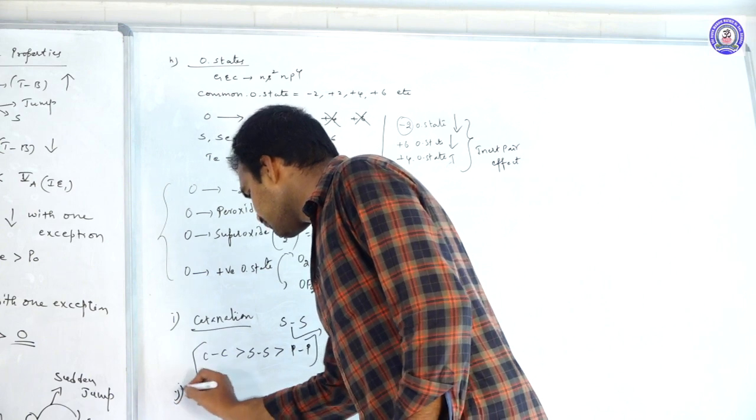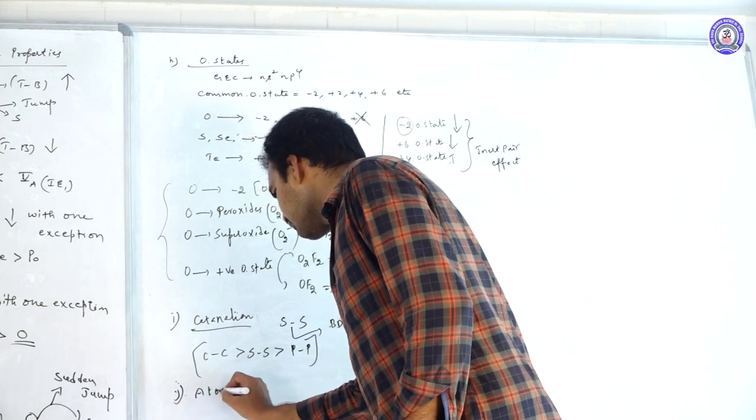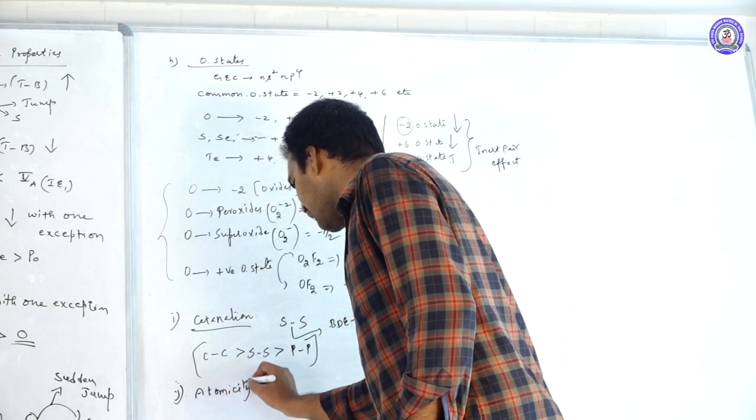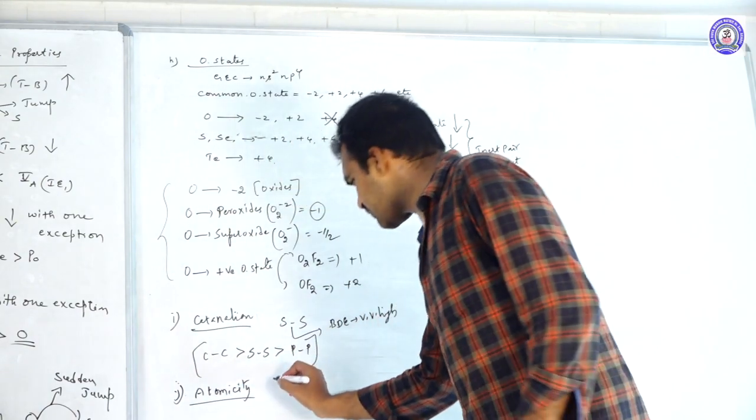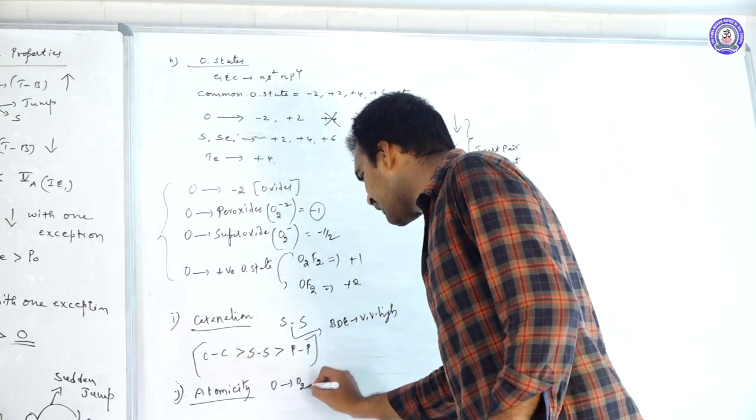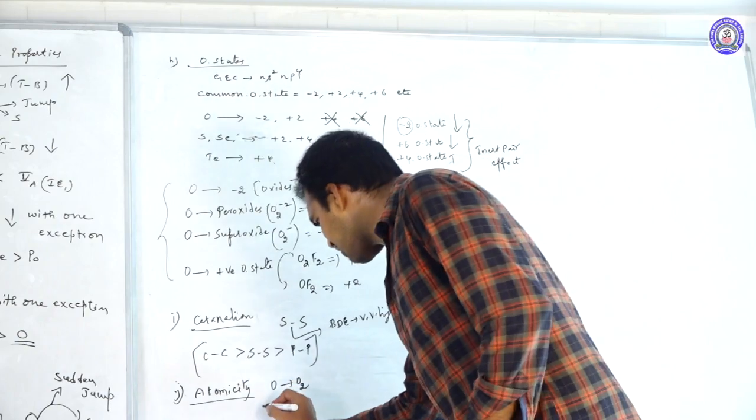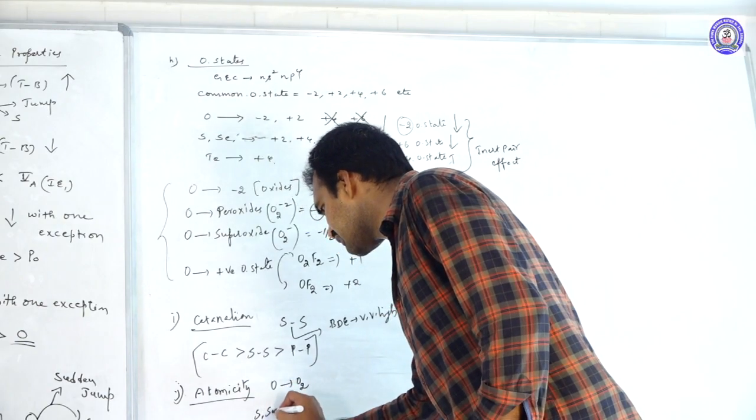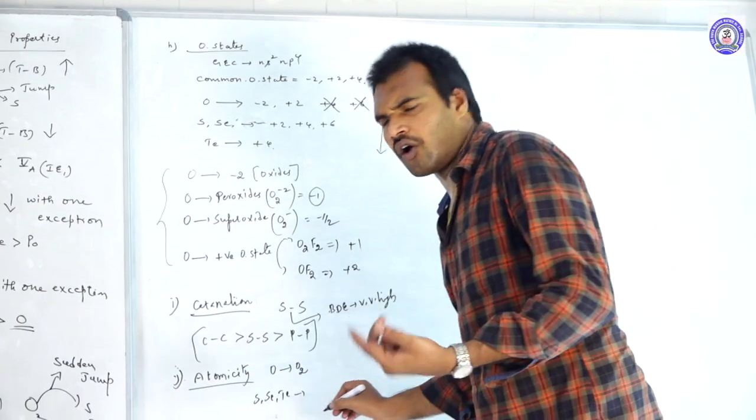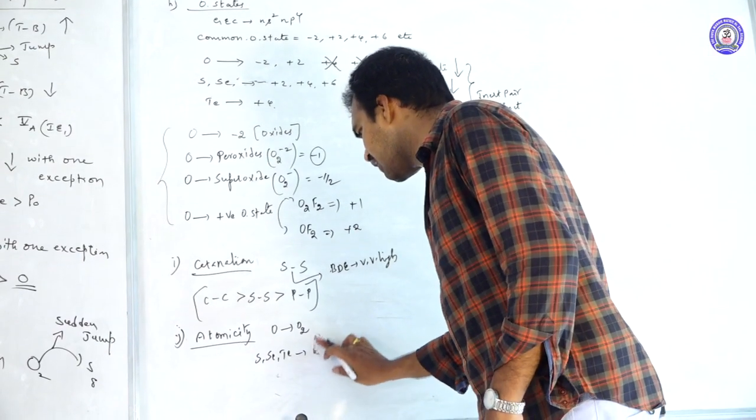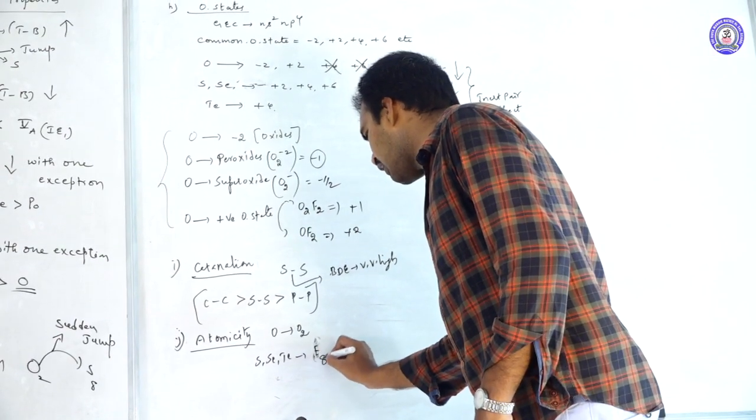Thereafter, atomicity. Already we discussed that oxygen is a diatomic gas, whereas the remaining elements, that is sulfur, selenium, tellurium, are all octaatomic.